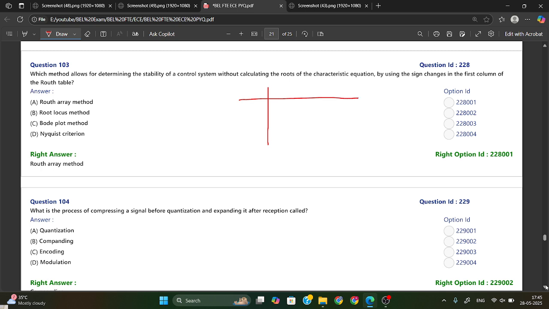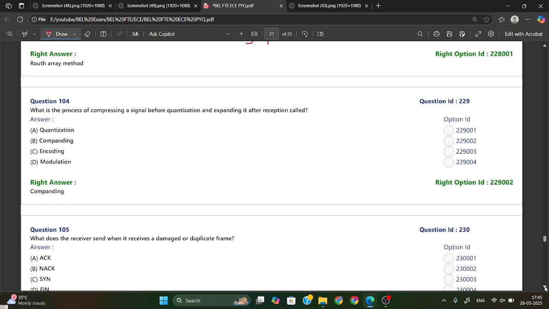We have solved this in previous classes also. The Routh array method is there. If any sign changes happen, then it defines the stability. So by using sign changes in the first column, using the Routh array method, we are finding this. Okay, so option A is your right answer.